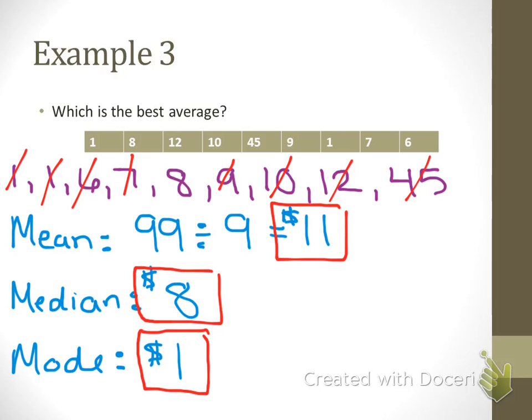Okay? The mean, you see this number right here? Okay, 45. Is that number a lot higher than the other donations? Yeah, it's significantly higher because of the $45 donation. It's pulling the average a little bit higher than the actual representation of the numbers. Does that make sense? So 45 pulls it a little high, which is why the median is the best choice. Now, if you don't have those extreme numbers, then the median would be pretty close, and so either one would probably be the best average. All right? If you understand that, that's everything you need to know for 3.1.